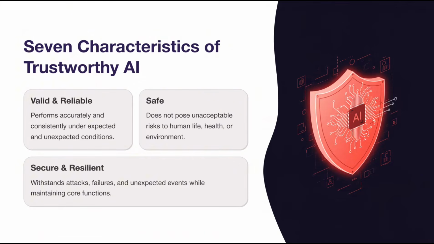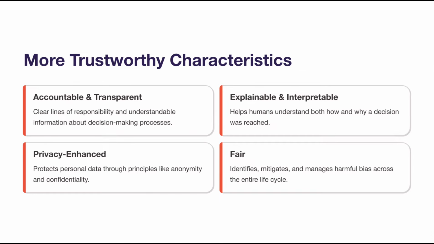First, valid and reliable systems perform accurately and consistently under expected and unexpected conditions. Second, they must be safe, meaning they don't pose unacceptable risks to human life, health, or the environment. Third, secure and resilient systems must withstand attacks, failures, and unexpected events while maintaining their core functions. Fourth, accountable and transparent systems provide clear lines of responsibility and share understandable information about how decisions are made.